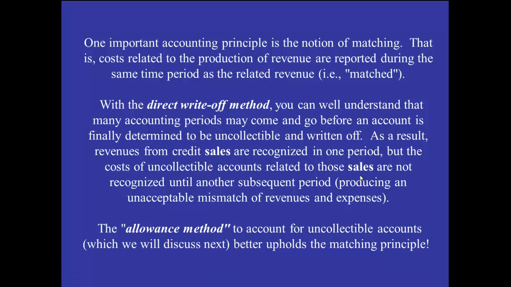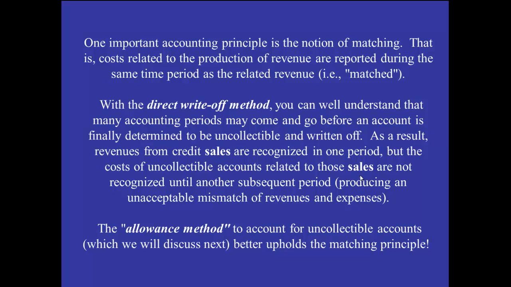Okay guys, I want to take a second here to discuss the allowance method with respect to bad debt expense and uncollectible accounts. The direct write-off method is first discussed in this chapter, and a problem that a company might face with it is that the company might record the sales in, let's say, one accounting period, and 2 or 3 years might go by.